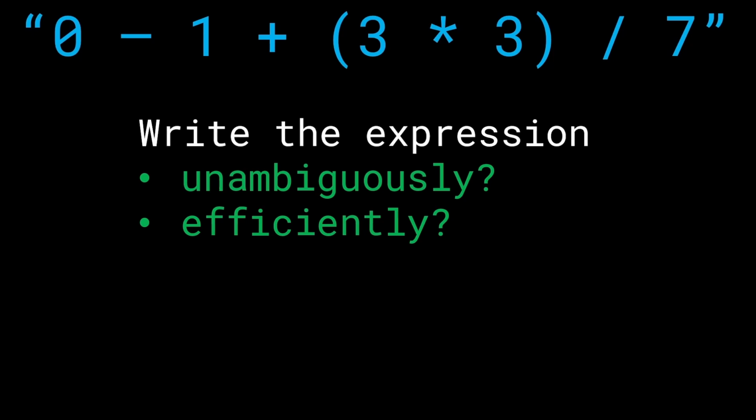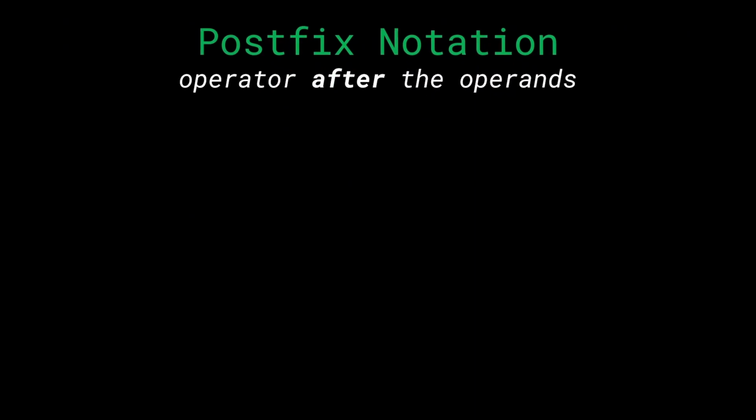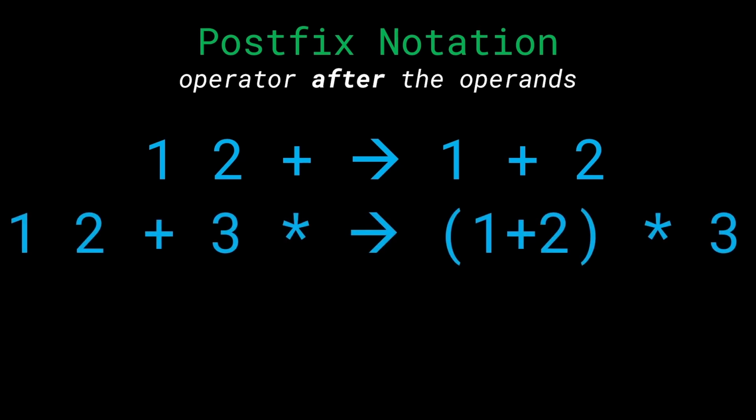This is the idea behind postfix notation. The postfix notation simply says that the operator is present after the operands. In other words, if we take an example like this, where we have 1, 2, plus, it is equivalent to saying 1 plus 2. Again, I know this sounds unnatural, but bear with me for a second because something interesting is going to happen. Let's say we have 1, 2, plus, 3, star. What will that evaluate to? 1, 2, plus will become 3, and then we have 3, 3, star. In other words, we'll have 3 times 3.